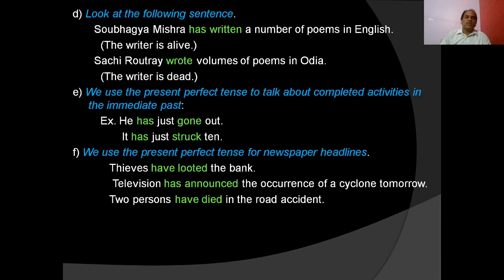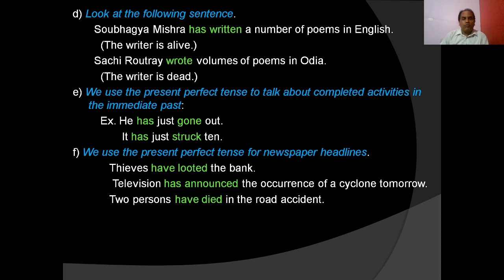So look at the following sentences. Saubhagya Mishra has written a number of poems in English, and Saubhagya Mishra, the writer, is alive, so present perfect tense is used. Sachi Raut Rai wrote volumes of poems in Odia. Here Sachi Raut Rai, the poet, is no more, so past simple is used. We use the present perfect tense to talk about completed activities in the immediate past, just like this. He has just gone out. It has just dropped in.